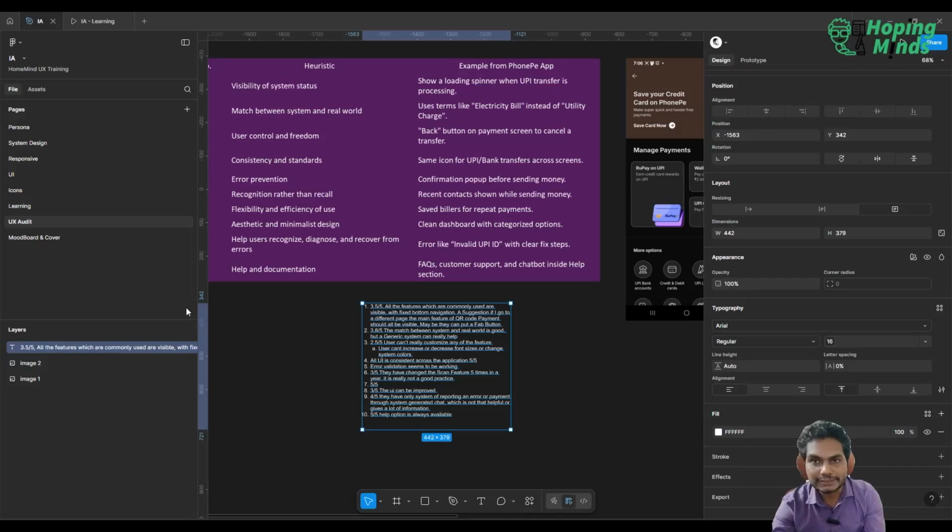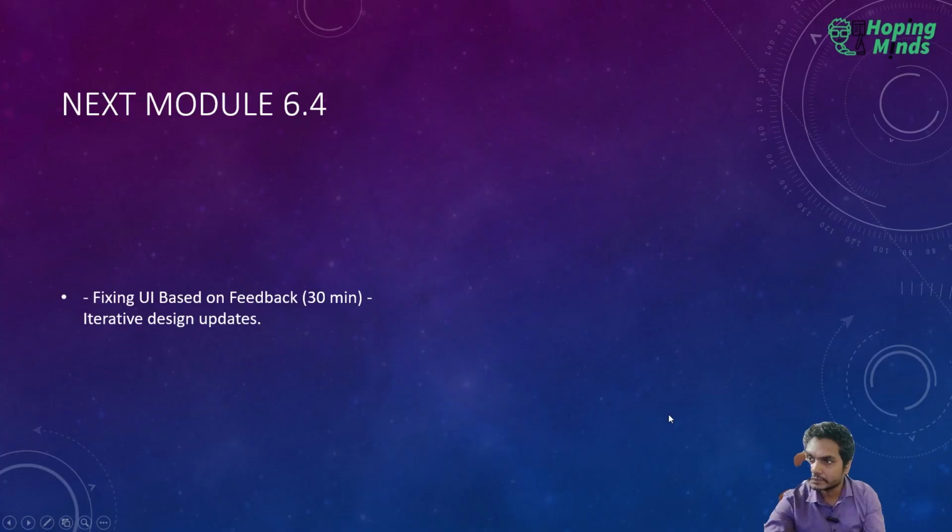Now let's go ahead and see what we are going to learn in the next chapter. So what we'll do is we will fix the UI based on the feedback we got from the UX audit, and we'll do iteration of the design. I'll also show you how to create the iteration document and how to also create the validation for it. All right, then see you in the next chapter.